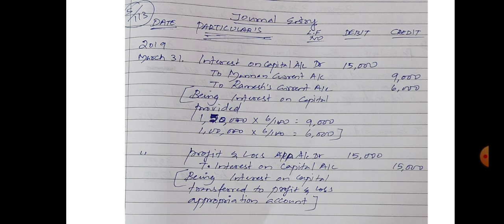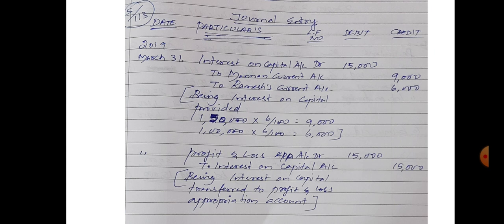So enter in journal form: interest on capital account debit, to Mannan current account 9,000 in credit, to Ramesh current account 6,000. So 9,000 and 6,000, totally 15,000 will be debited in the interest on capital account, because every debit amount has an equal credit amount and every credit amount has an equal debit amount. That rule is followed here.